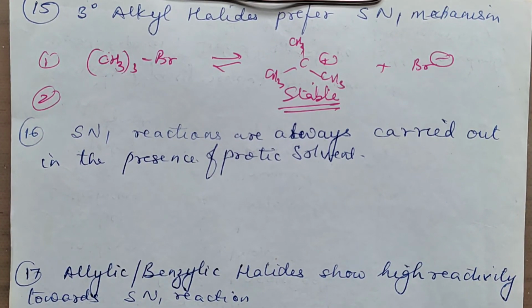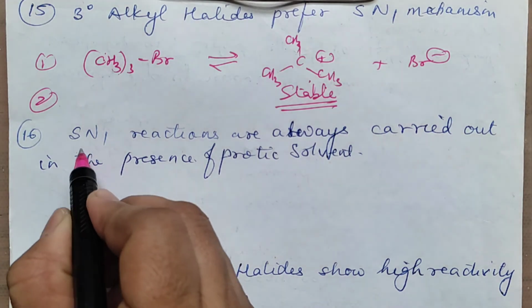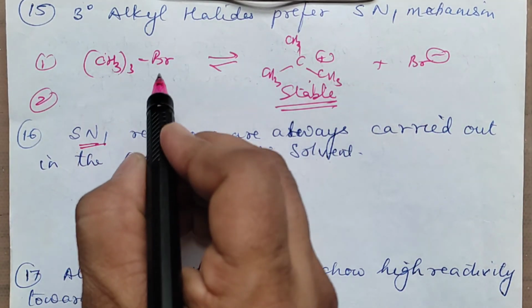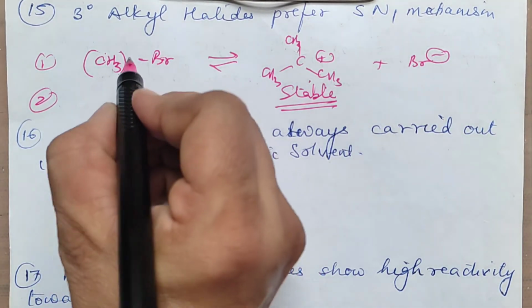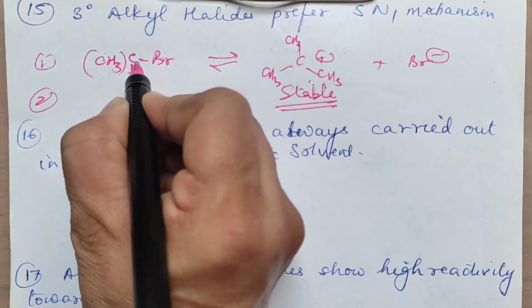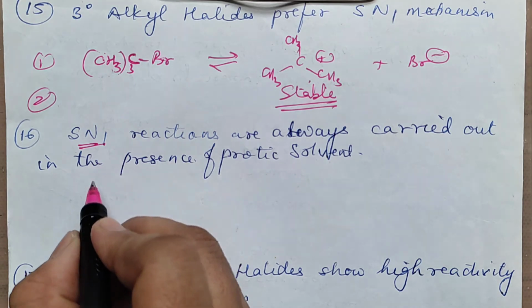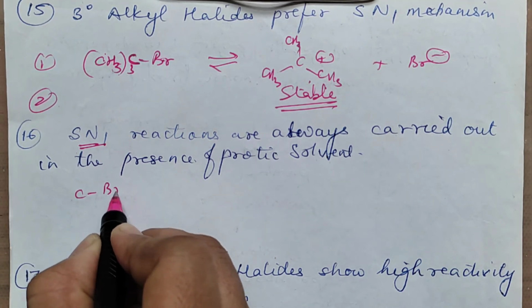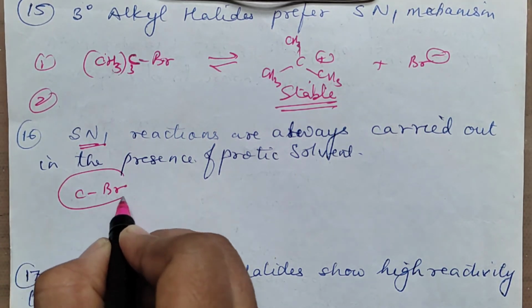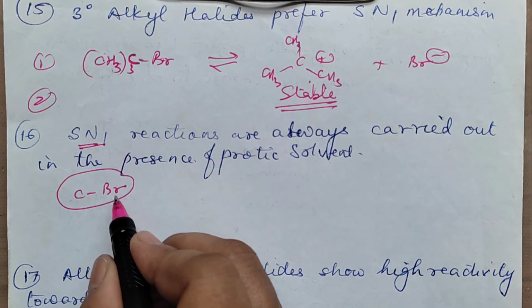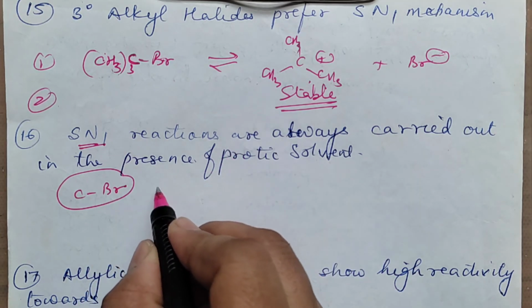Next question. SN1 reactions are always carried out in the presence of a protic solvent. Why? So you will write that SN1 reactions involve the C-Br bond breaking. There was one C also here, which I missed out. Right? So in SN1 reaction, there is C-Br bond breaking. Because this C-Br bond has to break, energy is required.